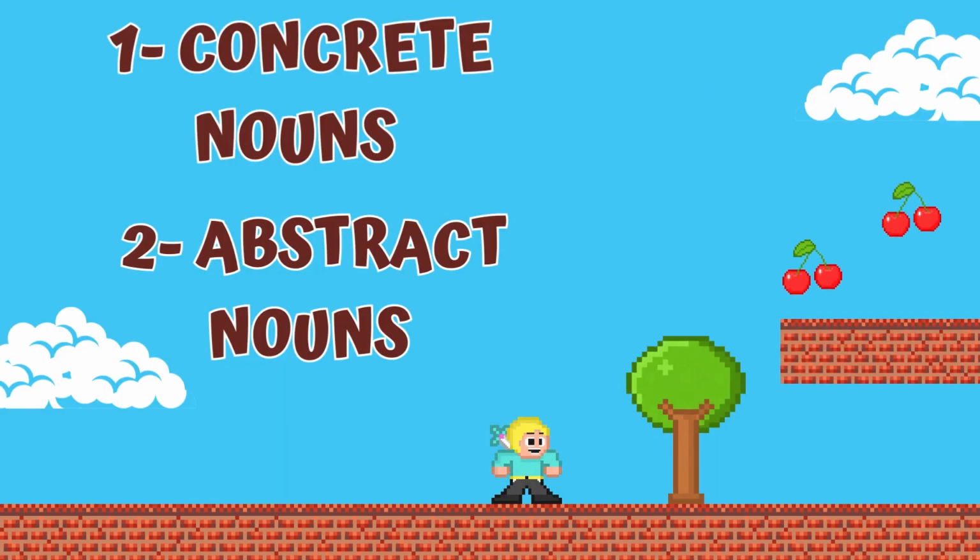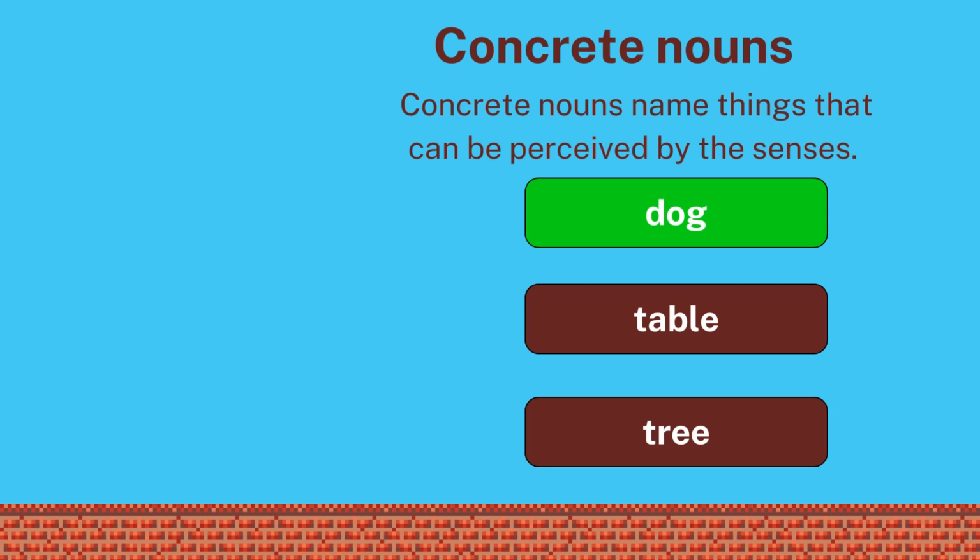The second category is concrete nouns and abstract nouns. Let's dive in and see how we differentiate between them. Concrete nouns name things that can be perceived by the senses. Like we can touch it, smell it, see it, and so on.